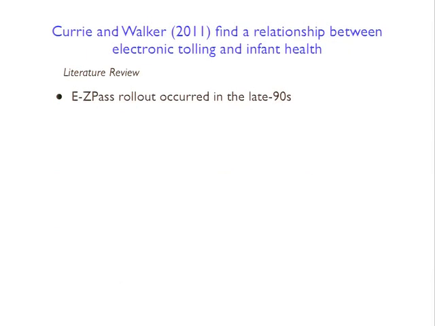So out there it's called EasyPass, but it's the equivalent of Fast Track out here on the Bay Bridge. EasyPass there rolled out earlier than, I think, Fast Track up here, which basically rolled out in the late 1990s. So this is the electronic transponder that means you no longer have to stop at the toll booth and pay with cash. You can just drive right through and it automatically deducts it.